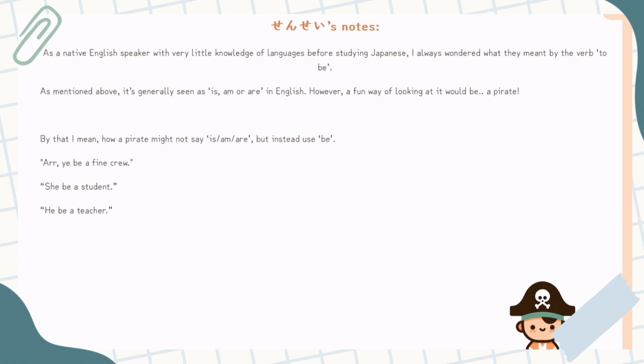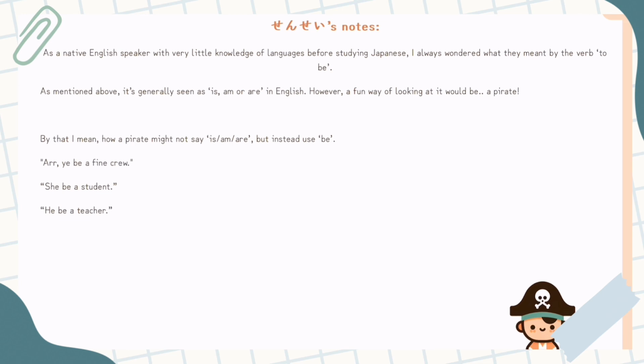However, a fun way of looking at it would be a pirate. No, I wouldn't think of it like this too much, but it will give you more of an understanding in a very strange way. By that, I mean how a pirate might not say is, am, are, but instead use be. So for example, she be a student. He be a teacher.